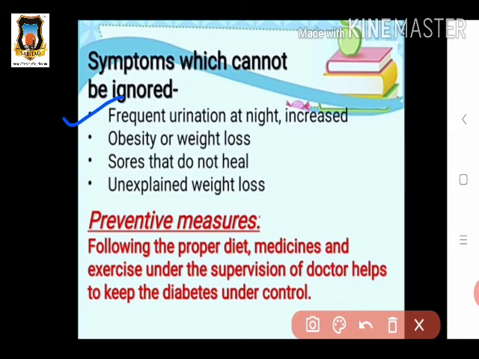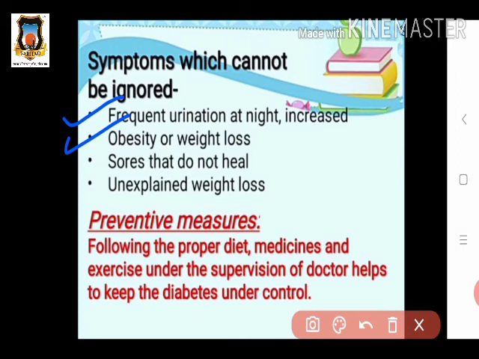In such patients there is weight gain, meaning their weight increases, which is obesity. Or in some patients weight decreases. So the second symptom is obesity or weight loss.